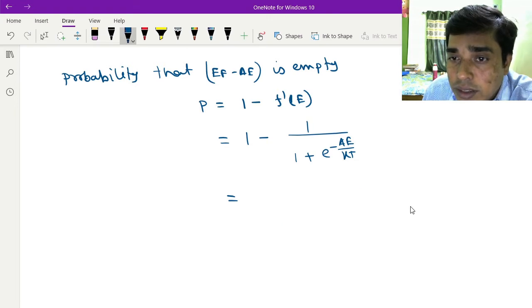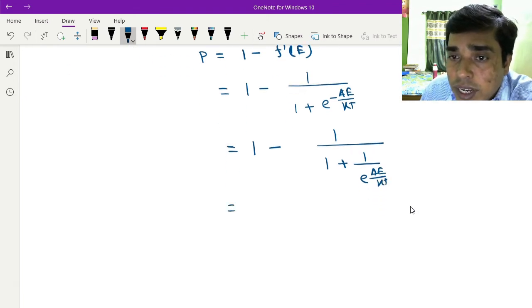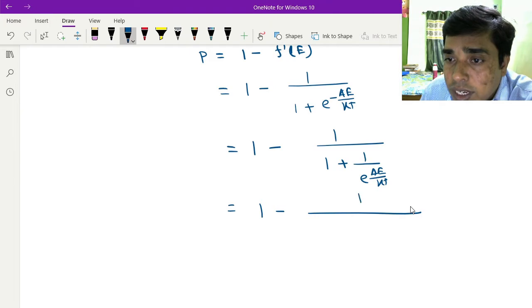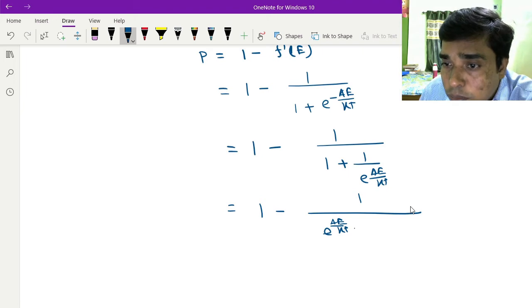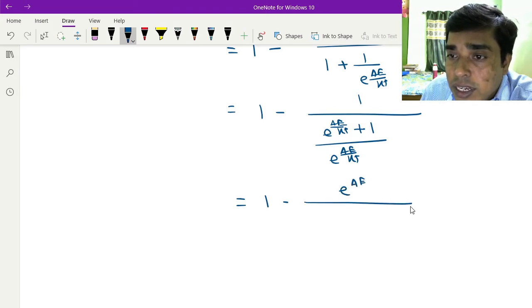You can write this as 1 minus 1 / (1 + 1/e^(ΔE/kT)). Now you can write this as 1 minus e^(ΔE/kT) / (e^(ΔE/kT) + 1).